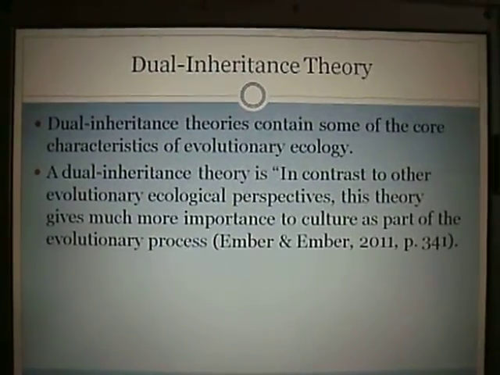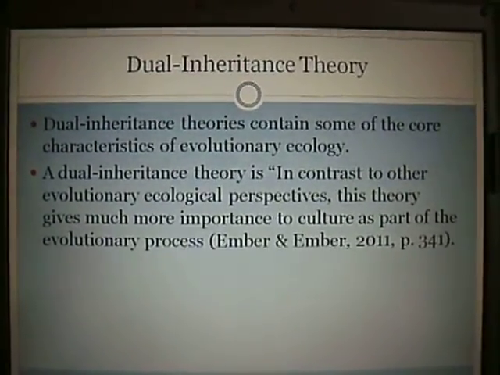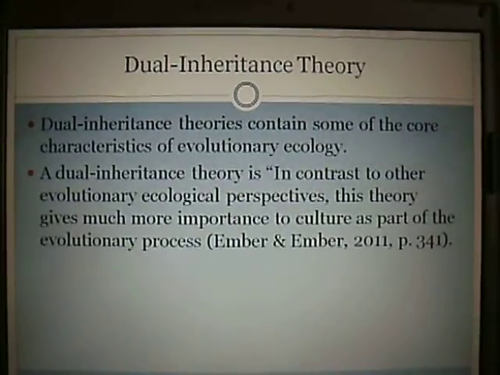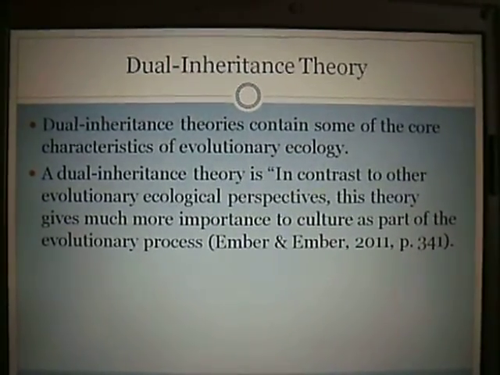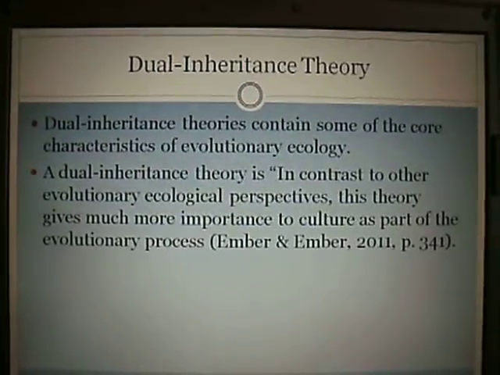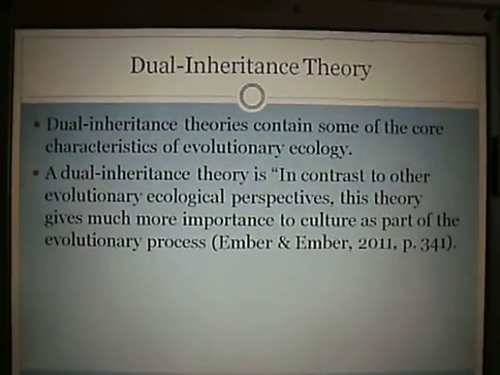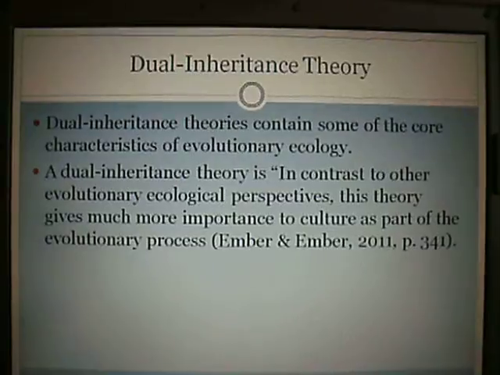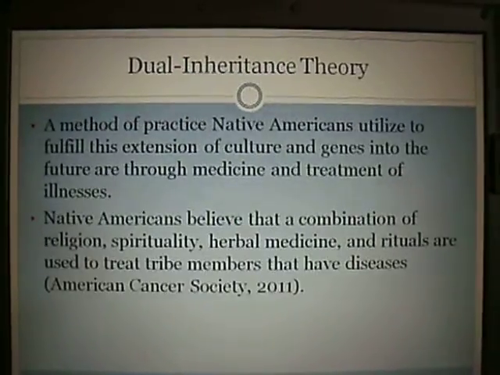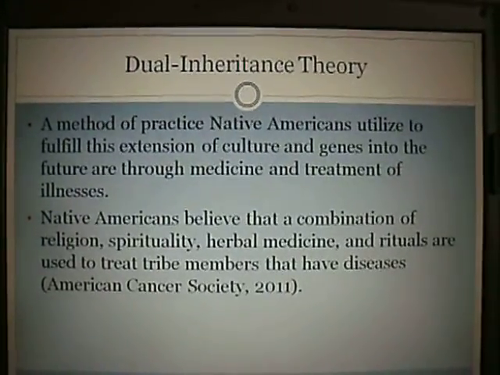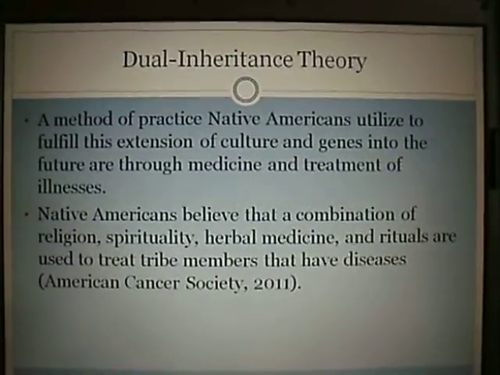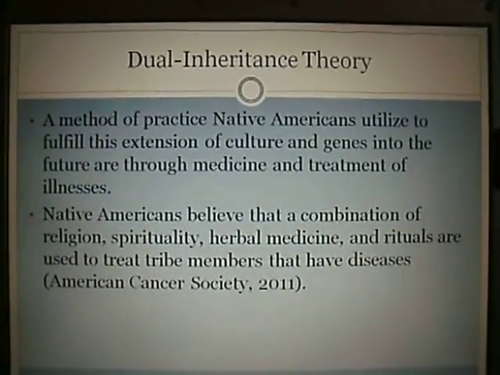Dual inheritance theory. Dual inheritance theories contain some of the core characteristics of evolutionary ecology. A dual inheritance theory is in contrast to other evolutionary ecology perspectives. This theory gives much more importance to culture as part of the evolutionary process. A method of practice Native Americans utilized to fulfill this extension of culture and genes into the future is through medicine and treatment of illnesses.